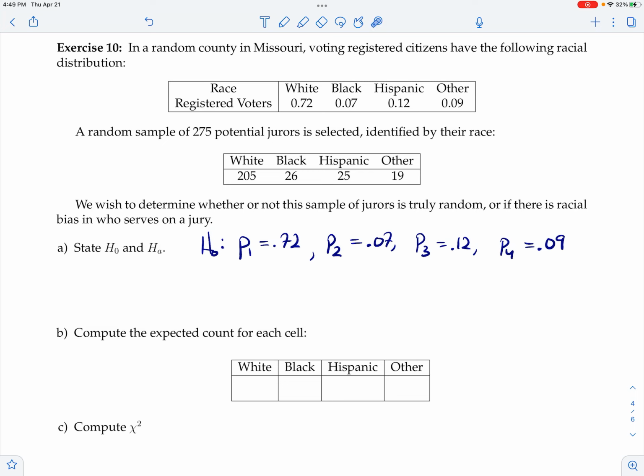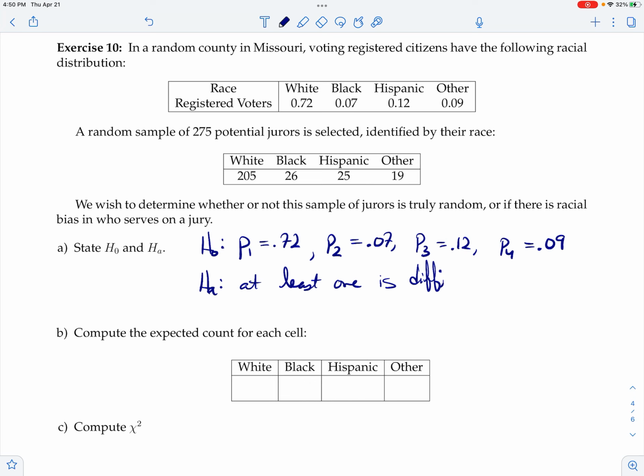So that's how it works. And of course, the categories here correspond to each of the races. Oops, I got that wrong. This one goes there, there we go, there, and there. Okay, so that's the null hypothesis. Nothing is happening. The probabilities for each category actually match the probabilities that we know the population follows. The alternative hypothesis just says, hey, at least one of these is different. At least one of these four probabilities is actually different. It doesn't specify which one is different, but something isn't fair.